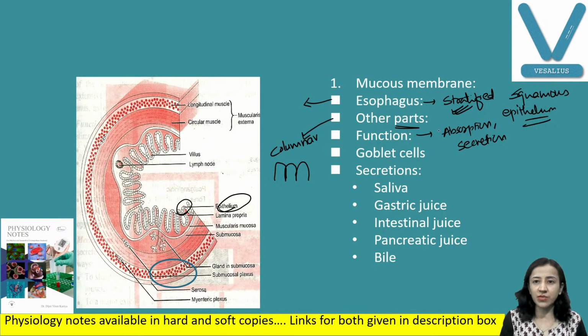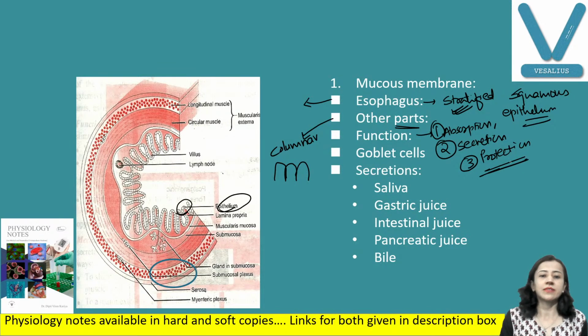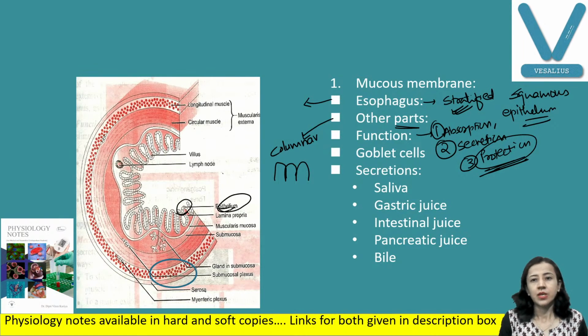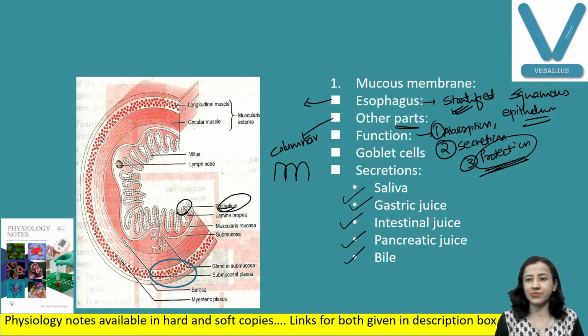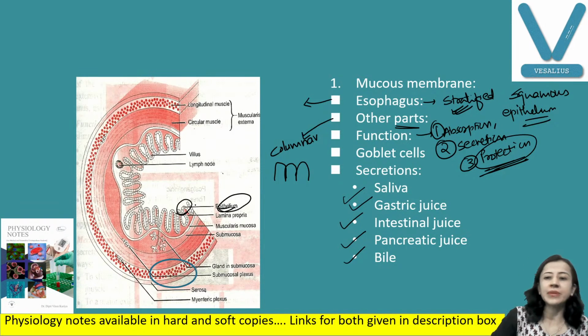So absorption is one function. The second function is secretion. The third function is also protection. Why protection? Mucus is secreted by this layer, and mucus is a very important protective secretion. So these are the functions of mucous membrane epithelium. Which are the secretions from this epithelium? In the salivary gland epithelium, saliva is secreted, the stomach secretes gastric juice, the intestine secretes intestinal juice, and there are pancreatic juice, bile, etc. So this is epithelium.